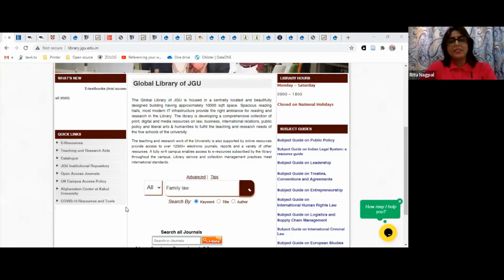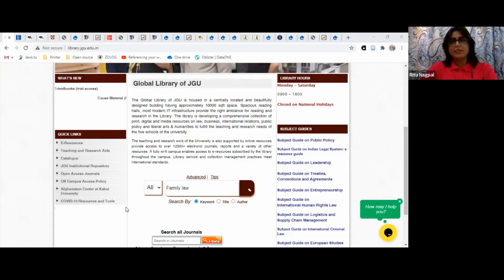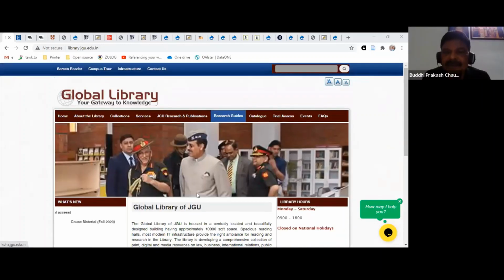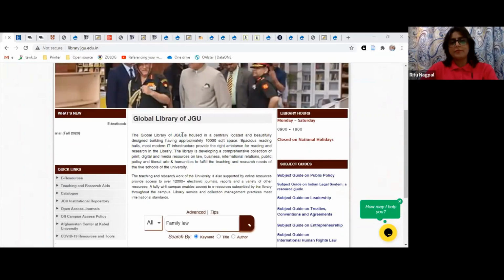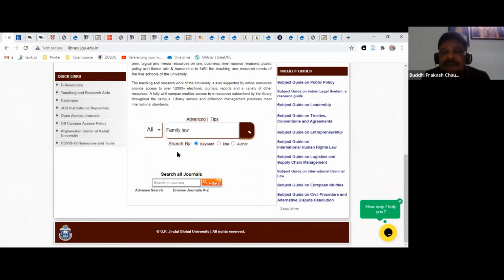In that case we need to have the detailed instructions by your course developer, and then accordingly we can provide the required set of books. But if you are looking for any other book on the subject, you can use the entire library. So you can use not only the book that is prescribed for your course, but if you want to use some other book outside the list, you can always do that.